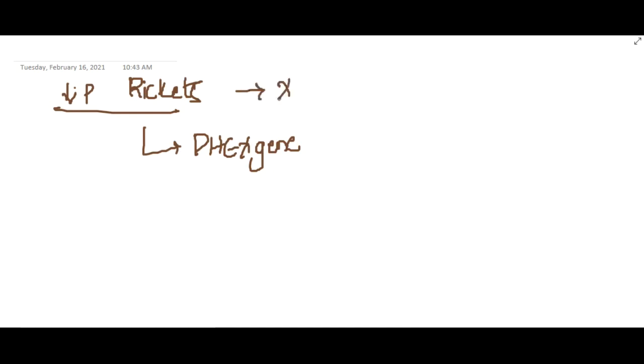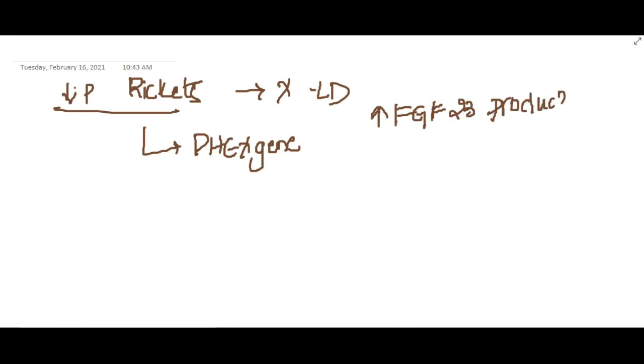Hypophosphatemic rickets is X-linked dominant inheritance, and here there is also increased FGF23 production. This increased FGF23 production causes increased excretion of phosphate and inhibits 1-alpha hydroxylase activity.